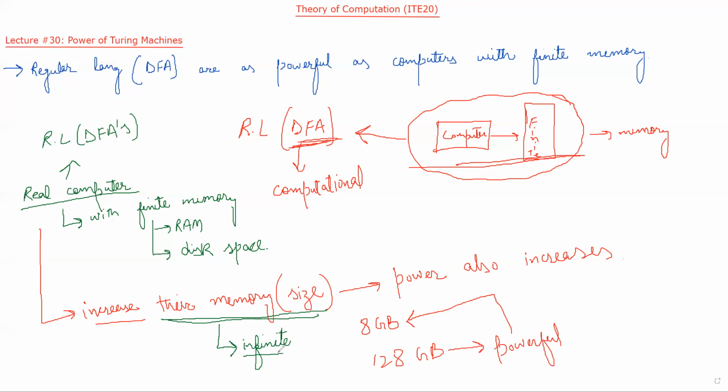So this is the idealized size of memory, and this is a computer with infinite memory.